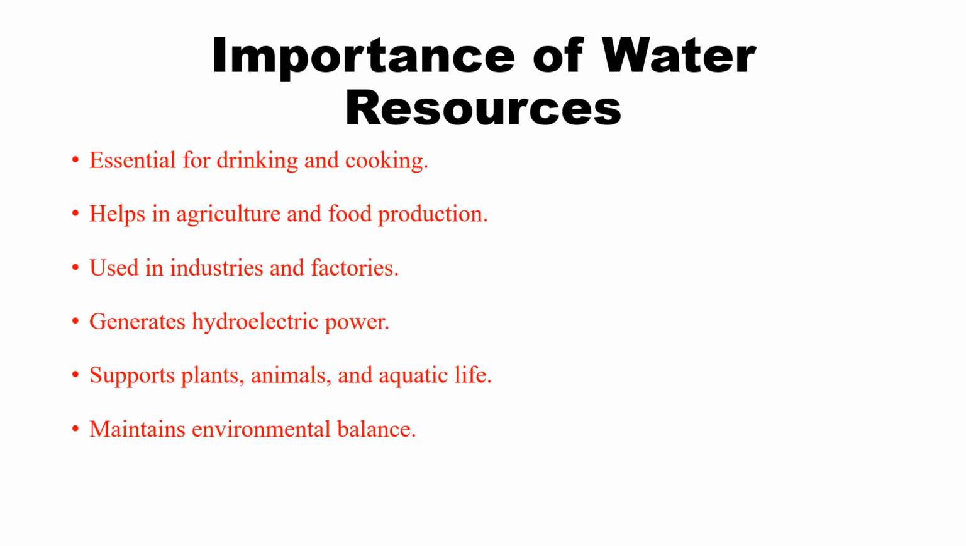Surface water resources are essential for drinking and cooking. Without drinking water, we are not able to survive. It also helps in agriculture and food preparation, is used in industries and factories, generates hydroelectric power, and supports plants, animals, and aquatic life. It maintains the environmental balance.